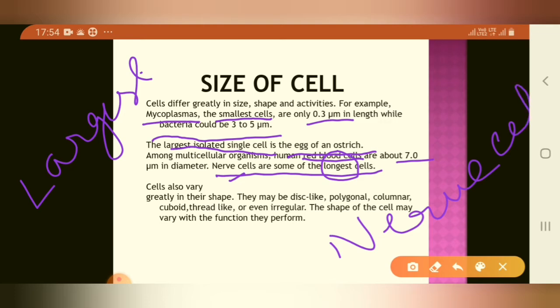Cells also vary greatly in their shape. They may be disc-like, polygonal, columnar, cuboid, thread-like or even irregular. The shape of the cell may vary according to the function they perform. An important question that comes in the exam is the largest cell, the longest cell and the smallest cell.